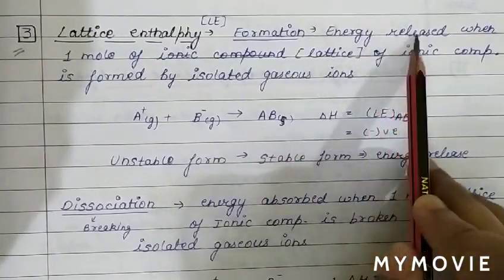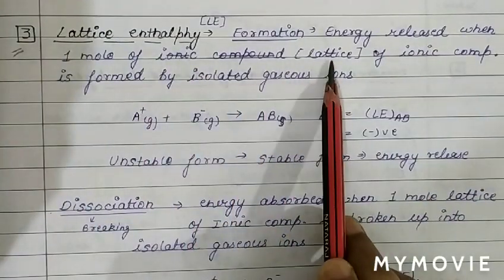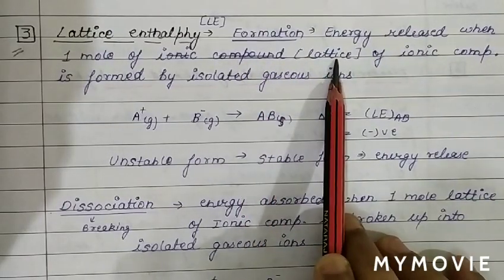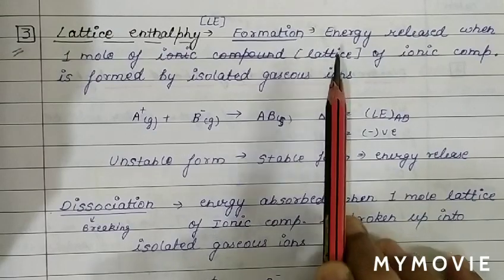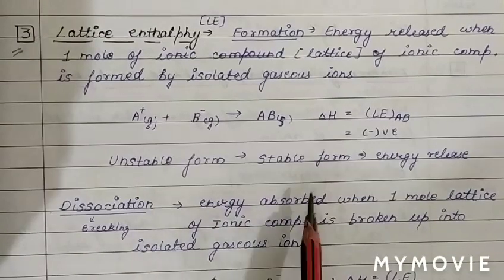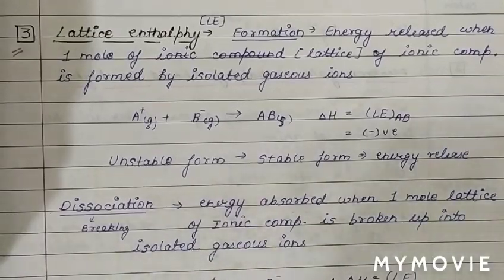It is the energy released when 1 mole of an ionic compound or ionic lattice is formed. The amount of energy released when there is formation of 1 mole of an ionic compound from its constituent ions is called lattice energy.